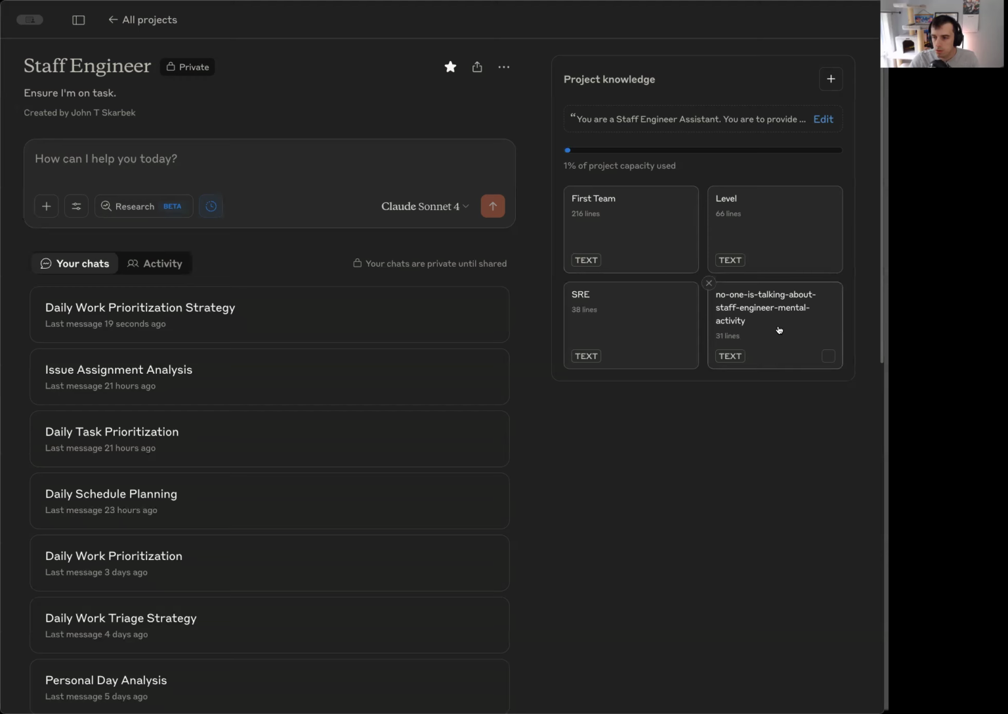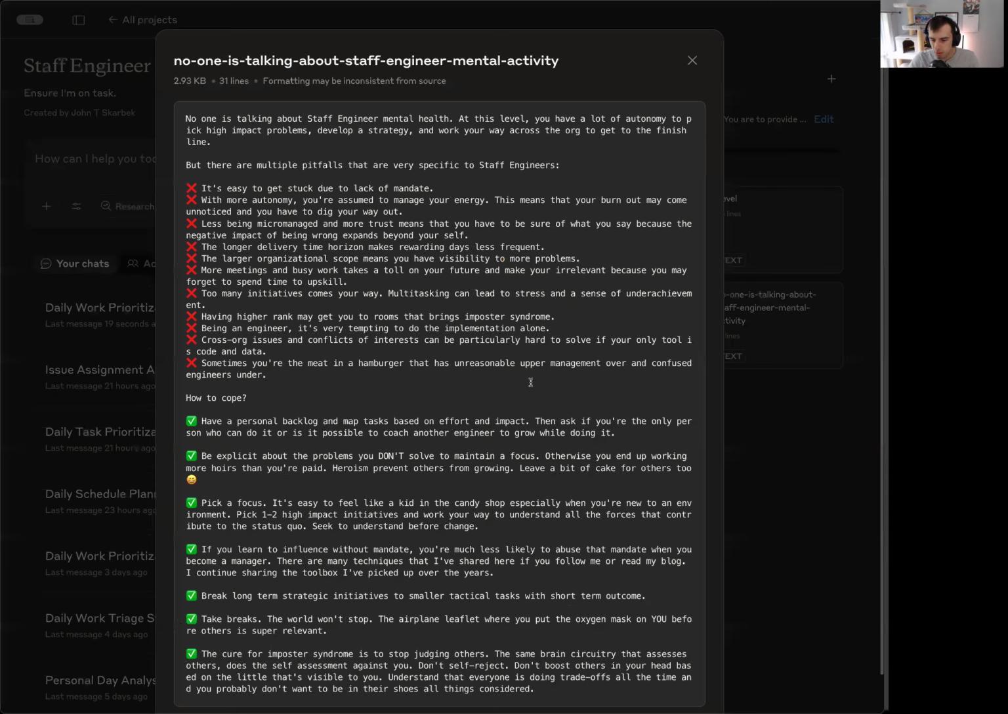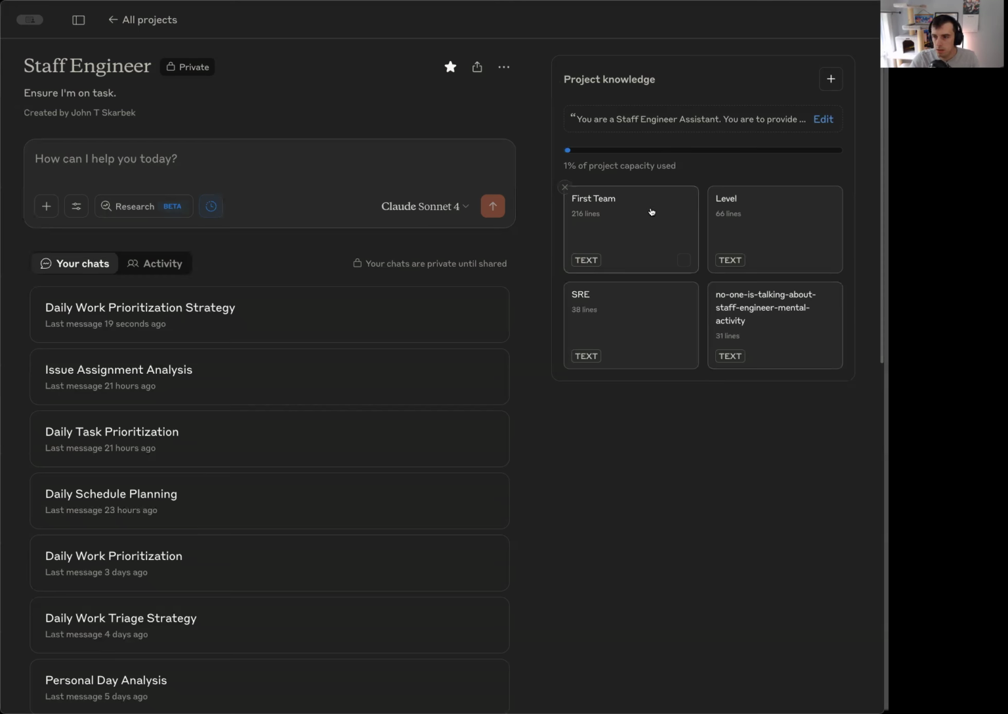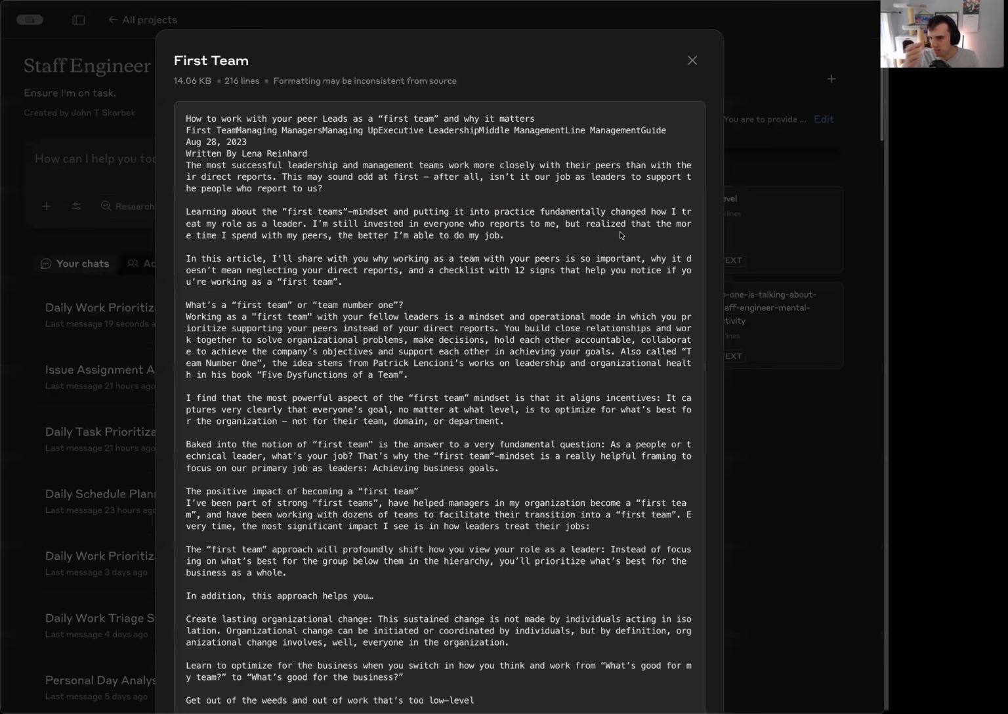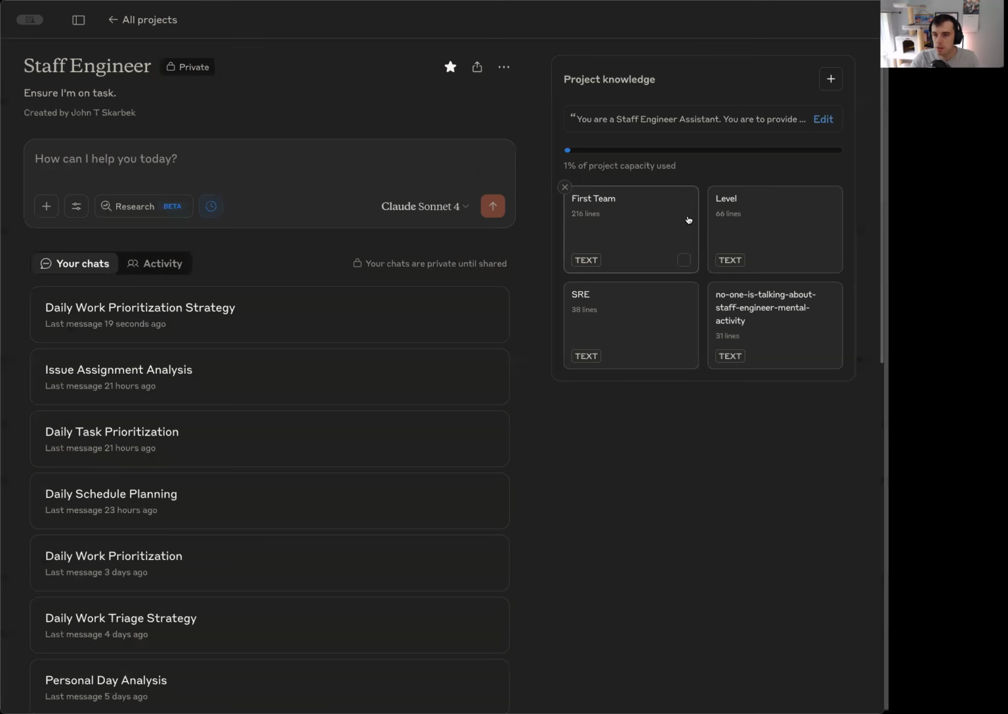But I also have two additional items, and these are items that other engineers have provided. There's one, and I didn't put the source where I got this from, but I think it was Andrew that provided a blog post about someone talking about ensuring that you do a good job as a staff engineer, make sure you're concentrating on the right things, and such. And then lastly, I think this was talked about by upper management with regards to what it means to have a first team and how you work with them and such. So I copied and pasted effectively that entire blog post as knowledge into here.